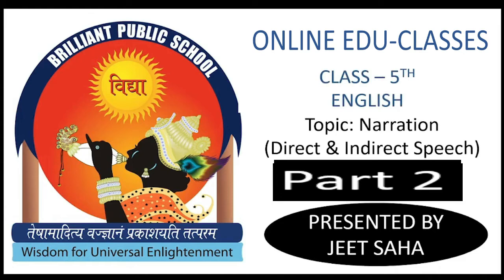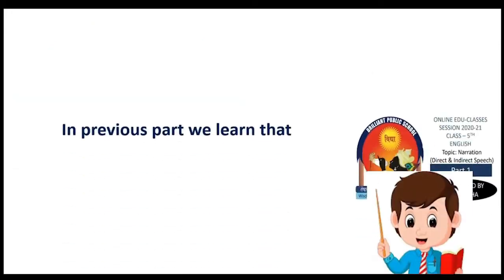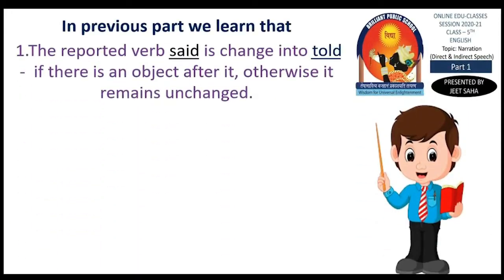I am Jeet Shah. Today we are going to learn narration, direct and indirect speech part 2. In the previous part we learned that the reported verb said is changed into told if there is an object, and it will remain as said if there is no object.